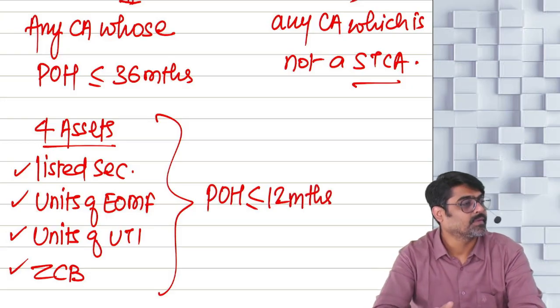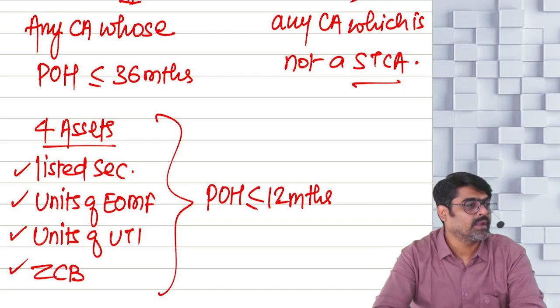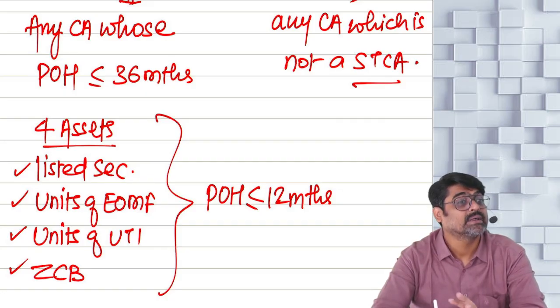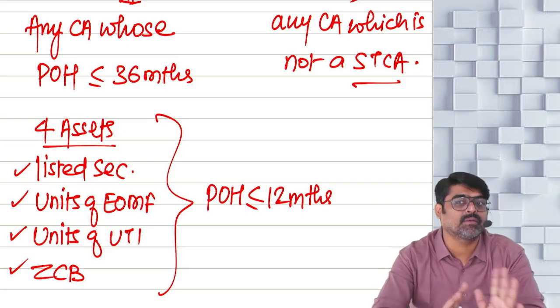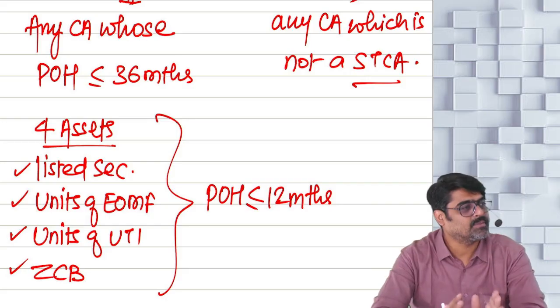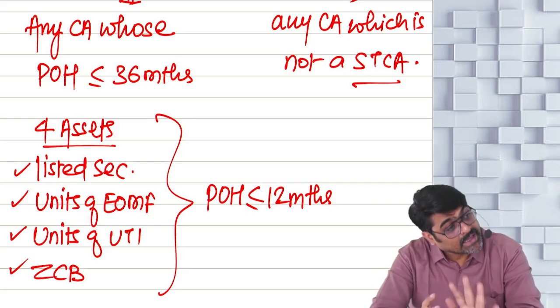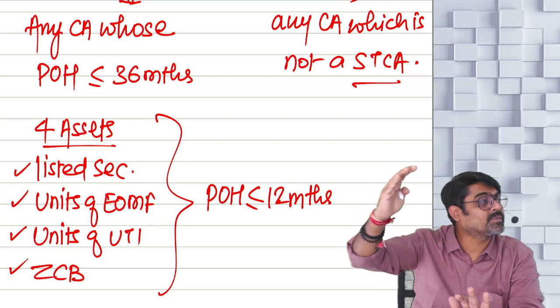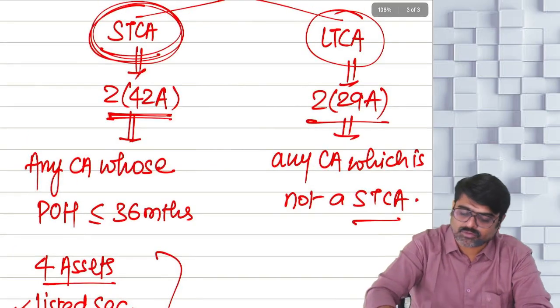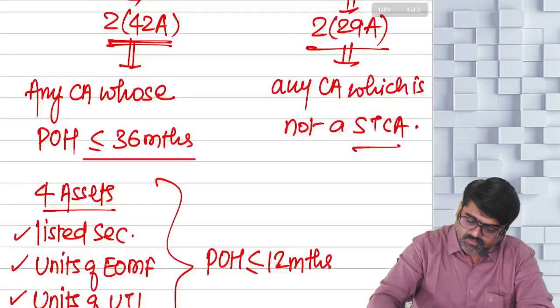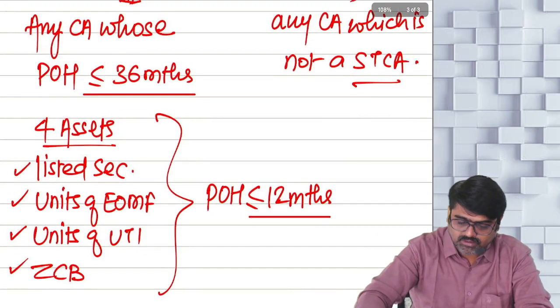How many months? Even if their period of holding is less than or equal to 36 months, still they can be treated as long term, because for them you are not going to check 36 months, you are going to check 12 months. So if their period of holding is 12 months or less, only then they will be treated as short term. But what if their period of holding is more than 12 months? Then even if it is 36 months or less, still they will be treated as long term. For all assets you are supposed to see 36 months, but for these assets you are supposed to see 12 months.